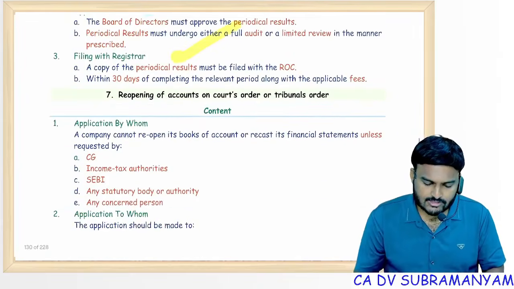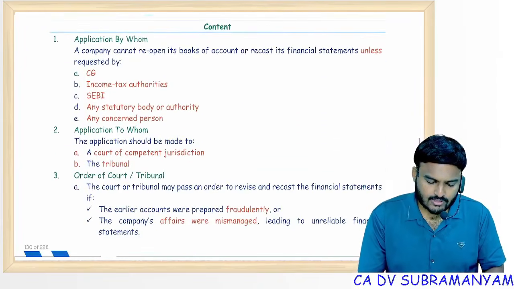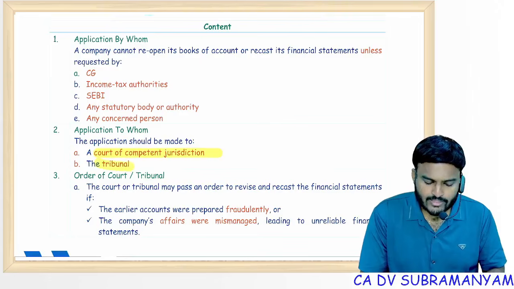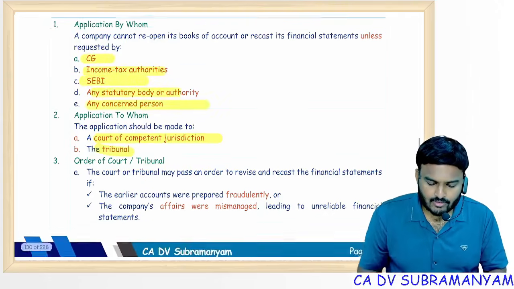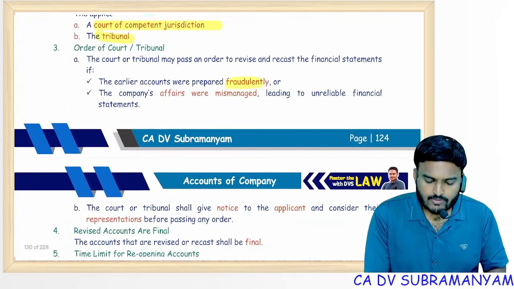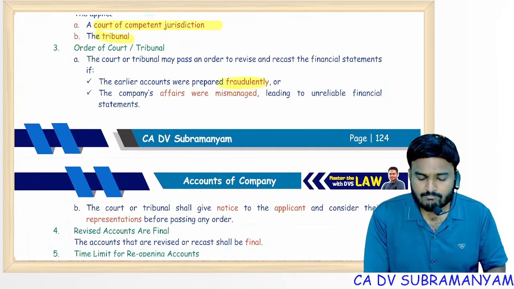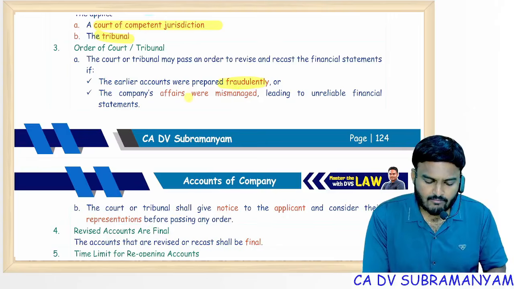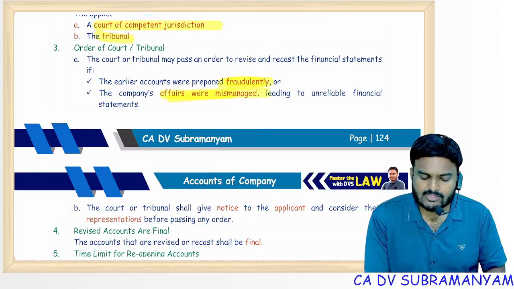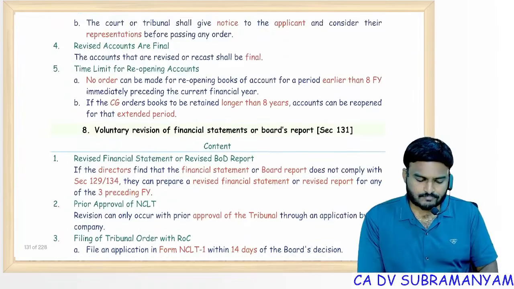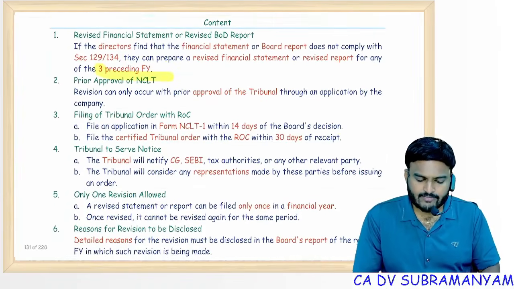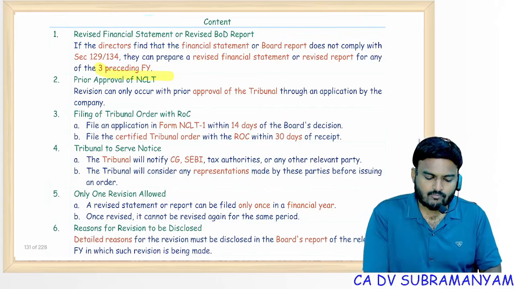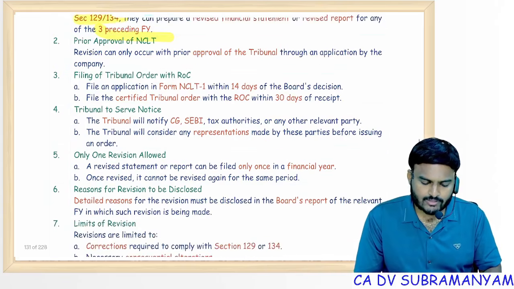Periodical financial results over. Reopening, authority is with court of competent jurisdiction, tribunal. Application can be filed by these people. But here reopening will be done only when there is a doubt that financial statements were prepared fraudulently or affairs were mismanaged. Voluntary revision, remember 3 years only, 3 preceding financial years, that too limited to section 129, section 134 compliance only.